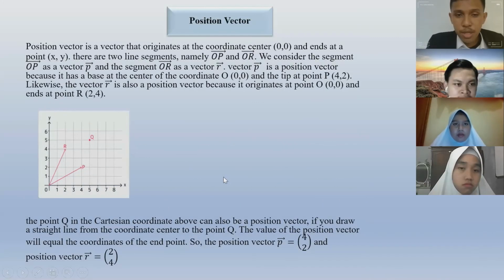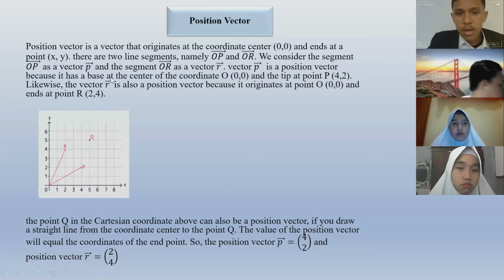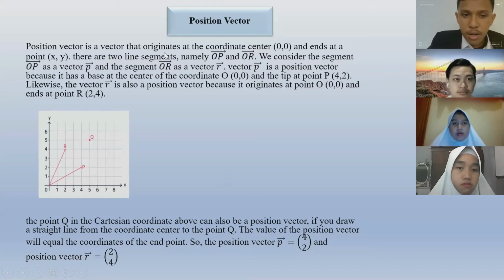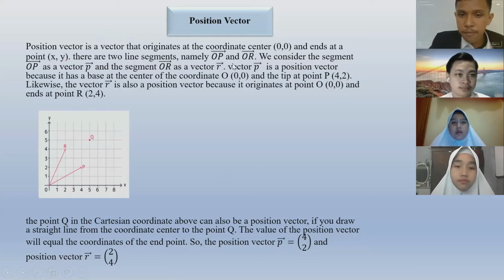I want to tell you about the position vector. The position vector is a vector coordinate. It originates at the coordinate center, in brackets 0, 0, and ends at the point X, Y. There are two line segments, namely vector OP and vector OR.